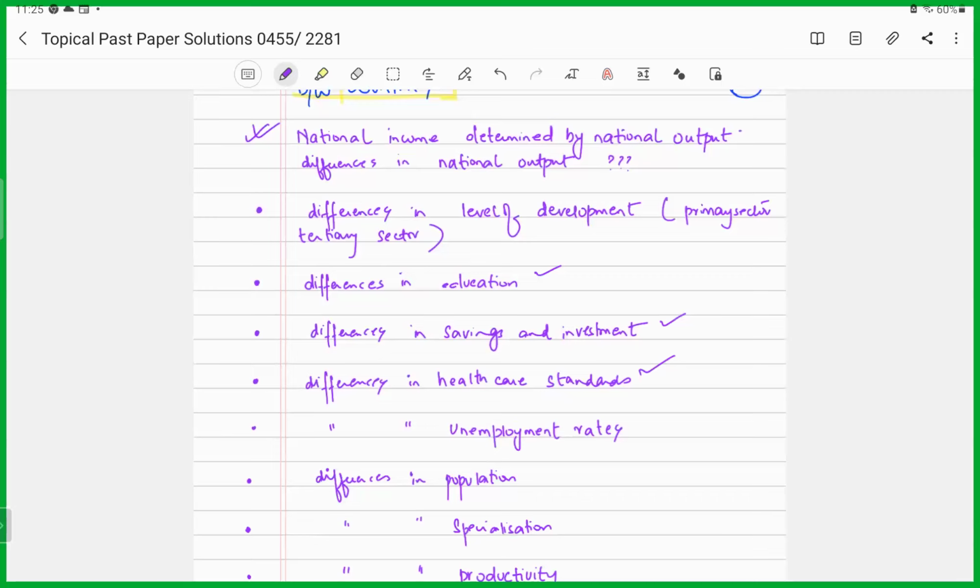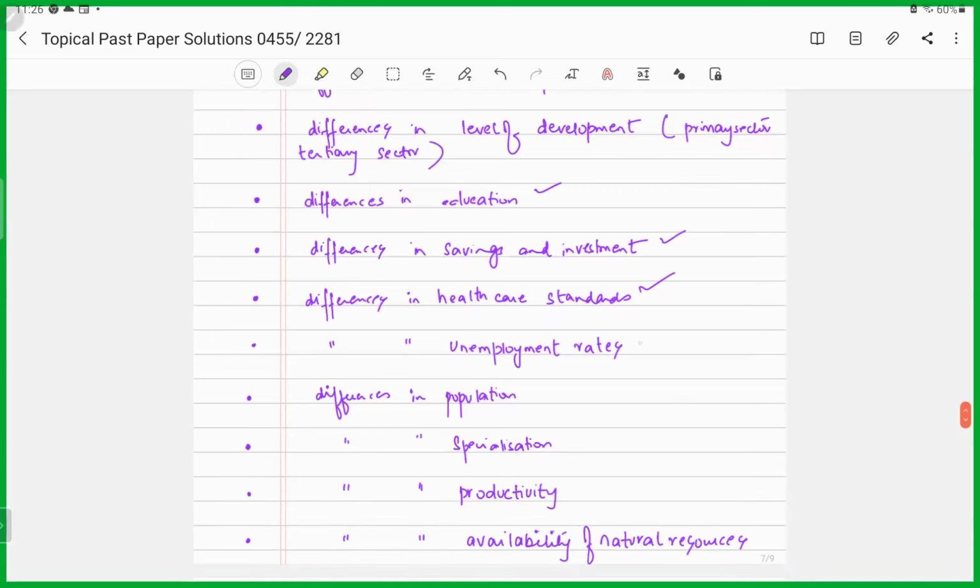So, more and more people will be employed in the labor force, right? Again, this would lead to higher levels of income. So, you see, this is how you're going to connect and provide reasoning towards the reasons for the differences you've found. Unemployment rates could also be one of the reasons.